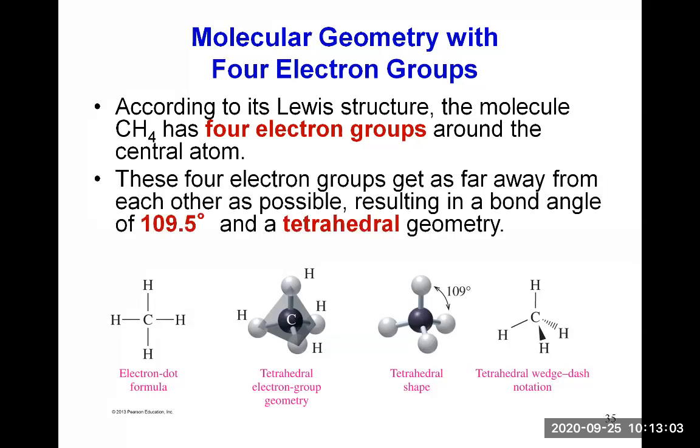For these 4 electron groups to be as far away from each other as possible, they need to take a tetrahedral geometry. And so the angle between each bond is 109.5 degrees. So it doesn't matter the way you hold the tetrahedron.